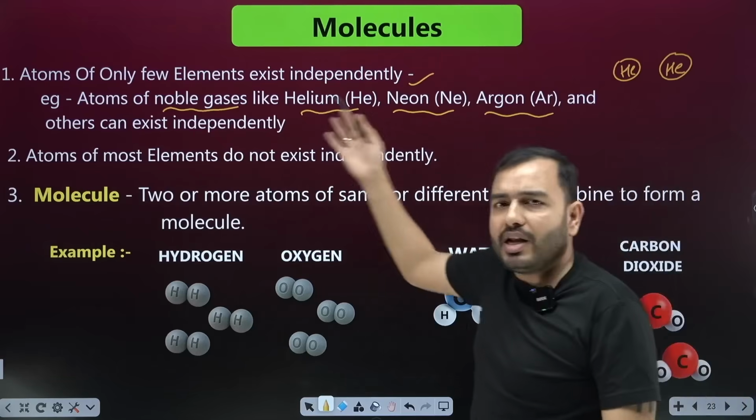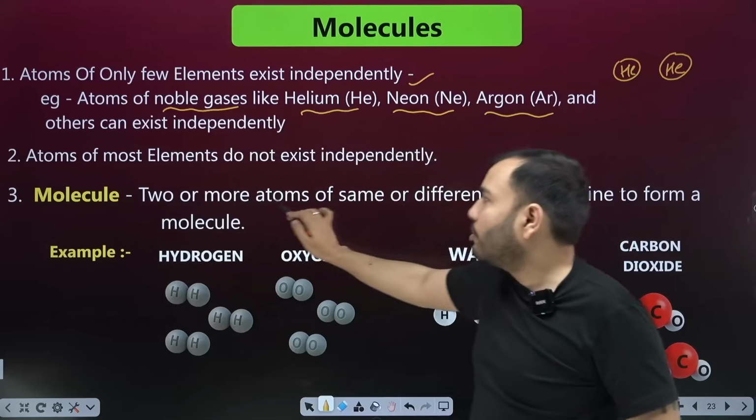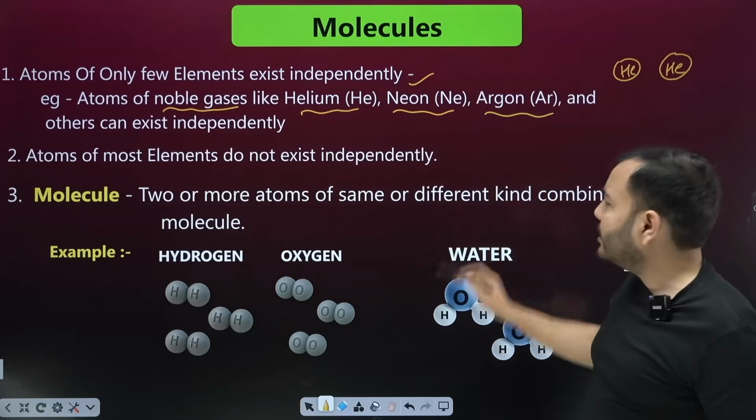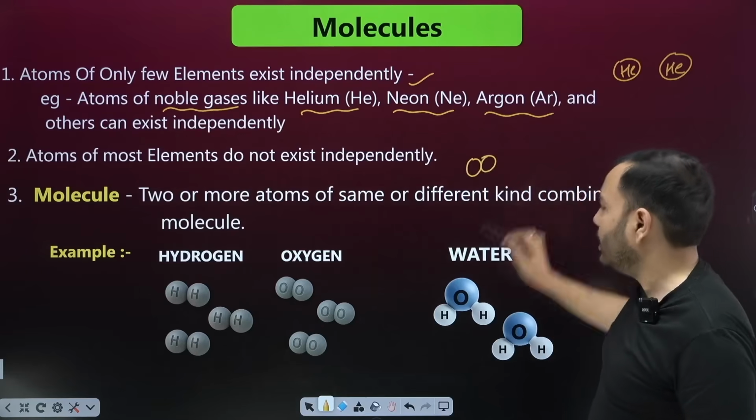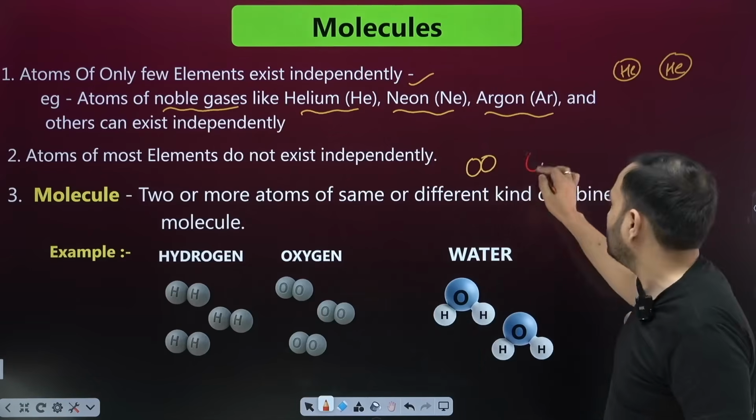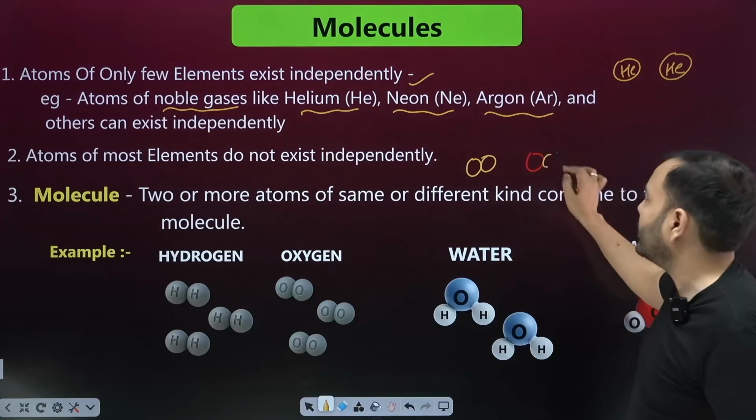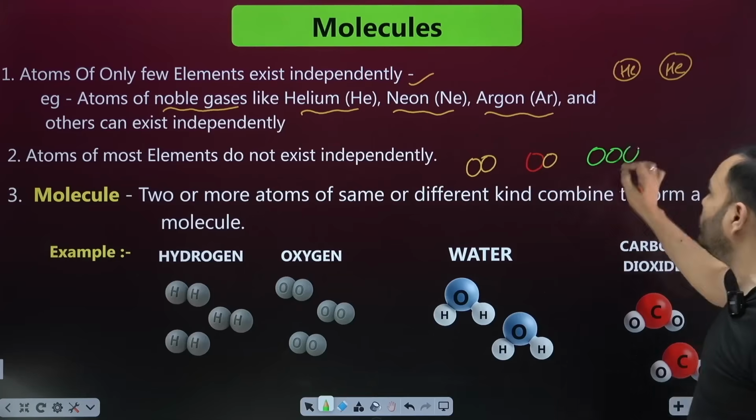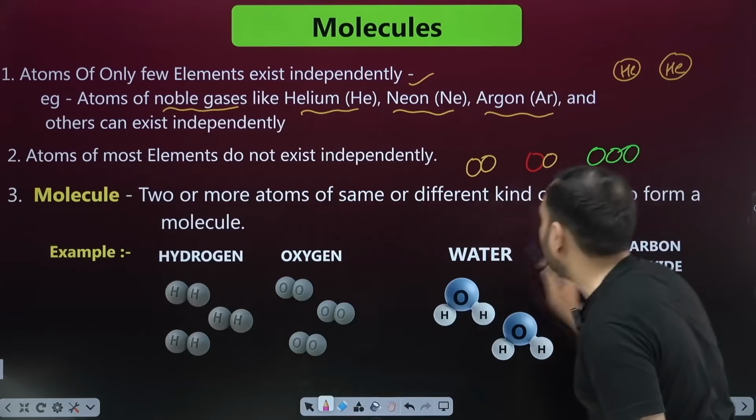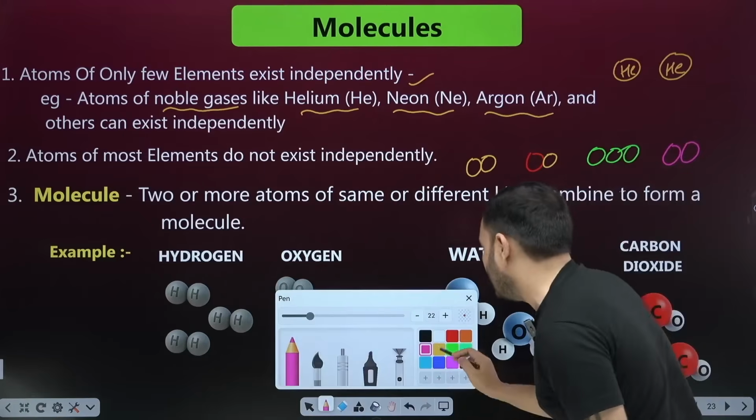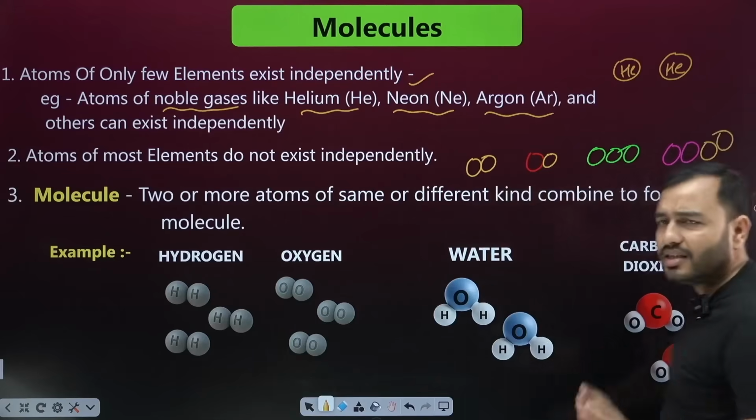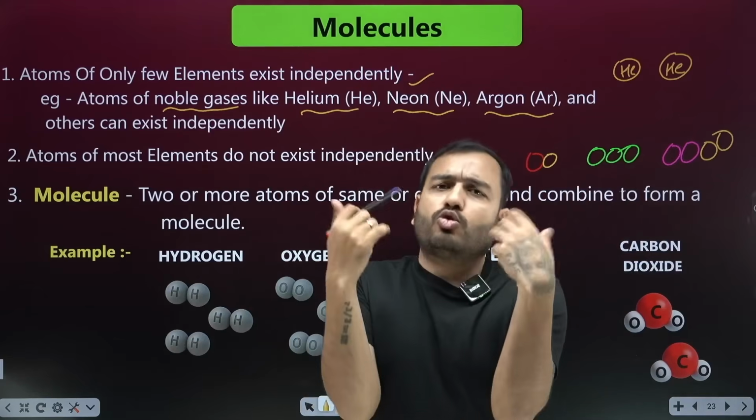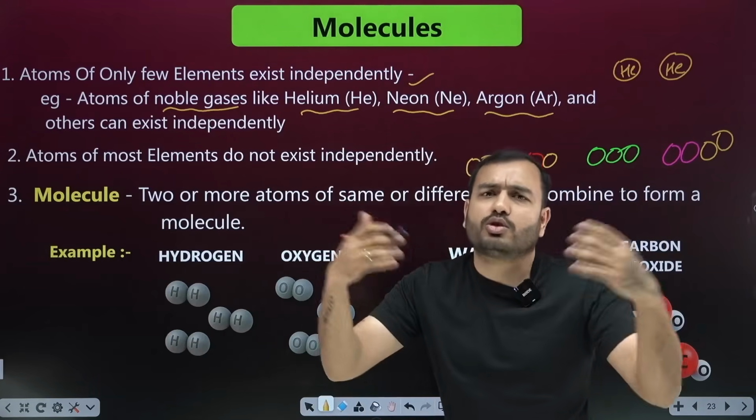They are in groups. And when they are in groups, we call it a molecule. Two or more atoms of the same or different kind combine to form a molecule. There can be two, three, four atoms; they can be of the same kind or of different kinds. Anything can happen. Just two or more atoms coming together, we can call it a molecule.